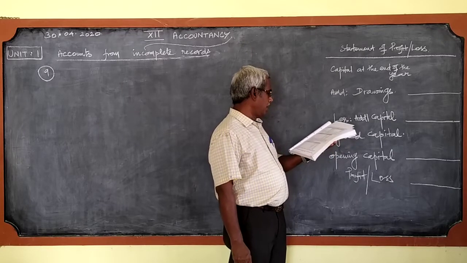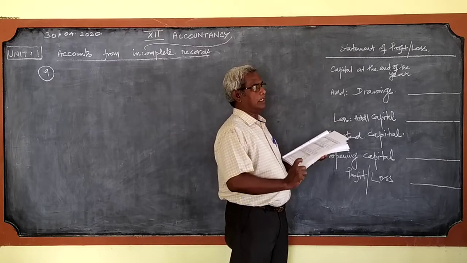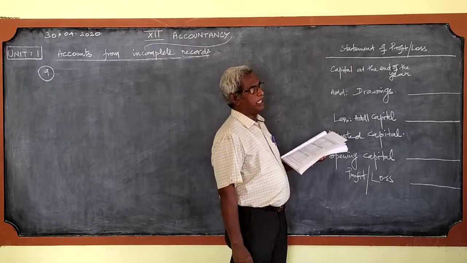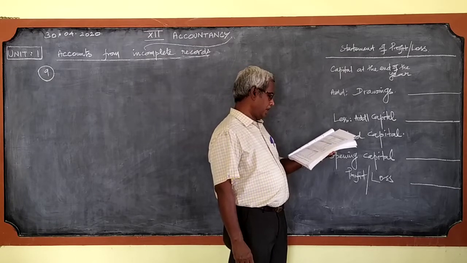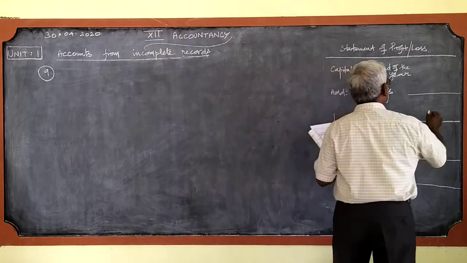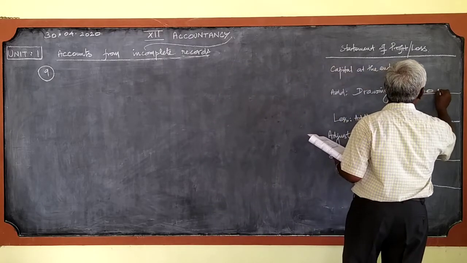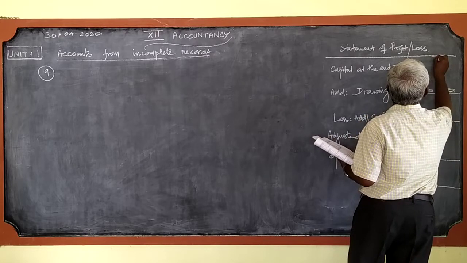Anand had withdrawn, see, under the box given there are some particulars. Anand had withdrawn 60,000 for his personal use. Since it is personal use, we can write it under drawings.